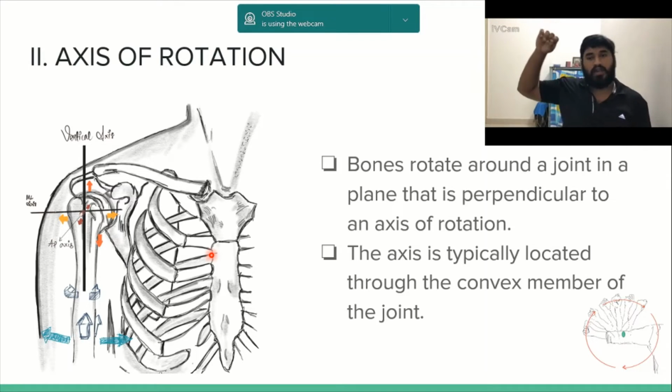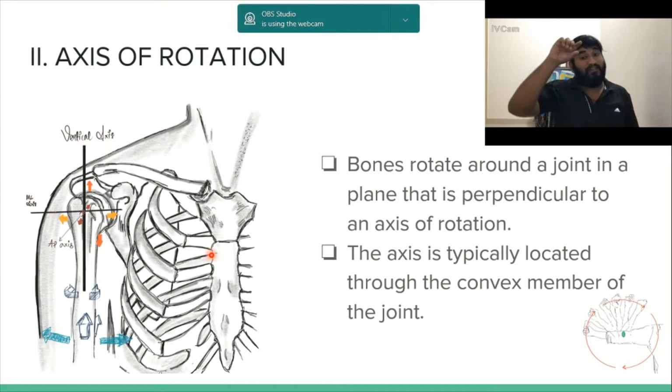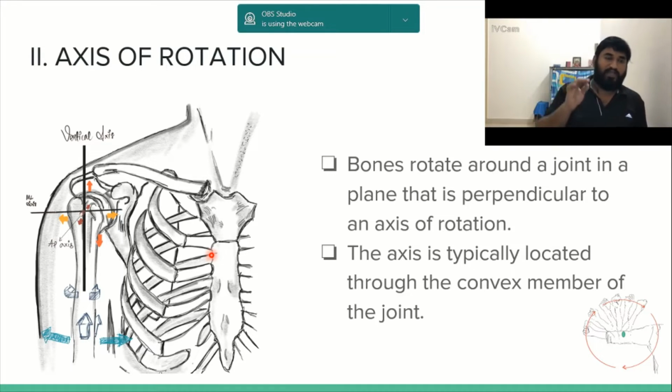So bones rotate around a joint in a plane that is perpendicular to the axis of rotation. What is this axis of rotation? It is an imaginary line which passes through the pivot point, and it is typically located through the convex member of the joint. So it is very important to remember this. Knowing these terms is very important for us in the future when we go into the biomechanics of individual joints. So these are the basic terminologies and very important for us to remember, right?